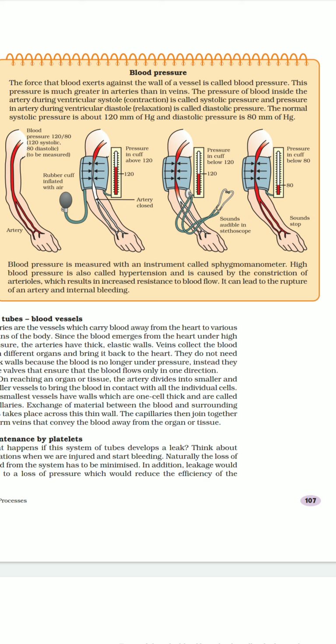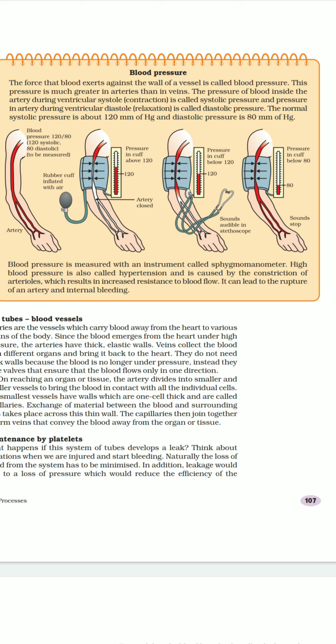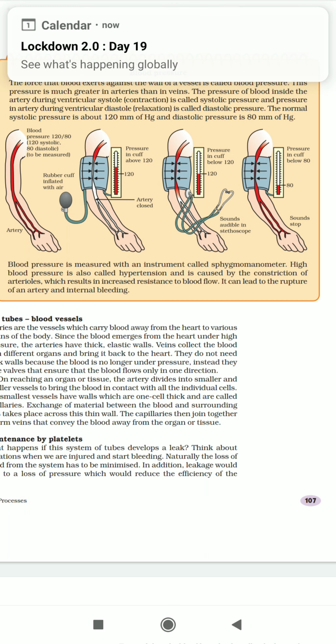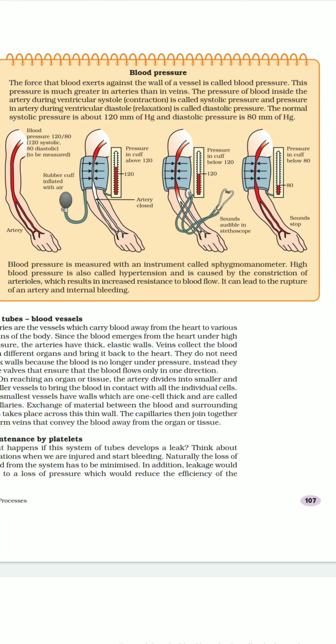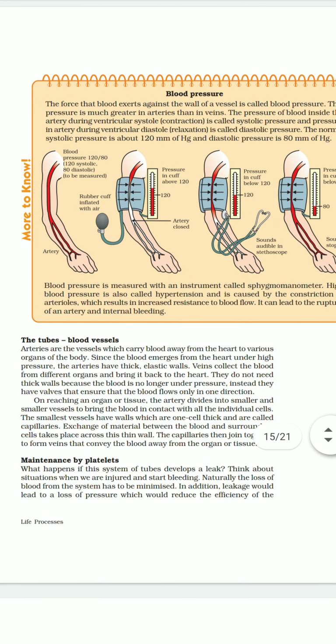You must see that there is constriction in the arteries from the pressure, and then it starts to drop. So the doctor starts hearing the sound in the stethoscope, and where the sound stops, becomes inaudible, that is the level that we are going to measure. So this tells us about the heart pressure. If you have this device at home, you can try it also. Okay, so this is all about blood pressure.